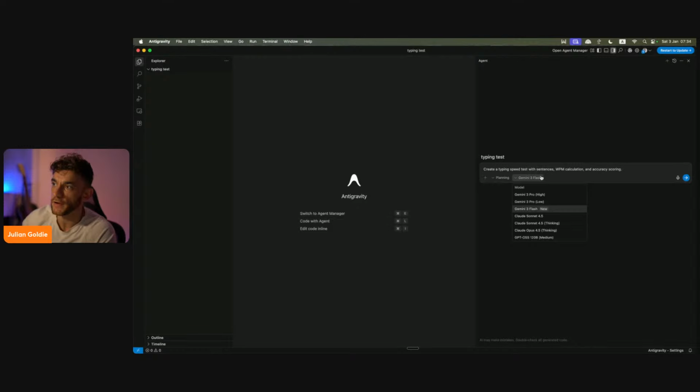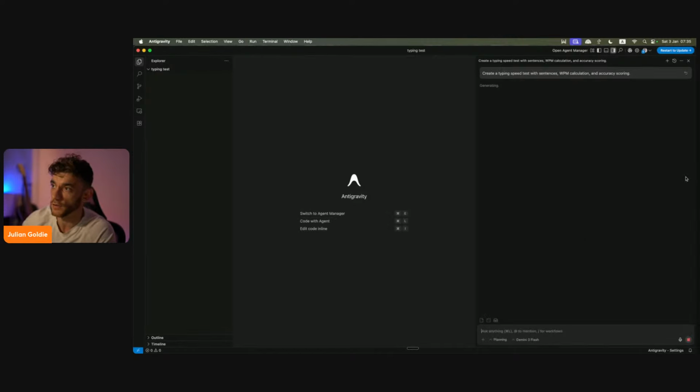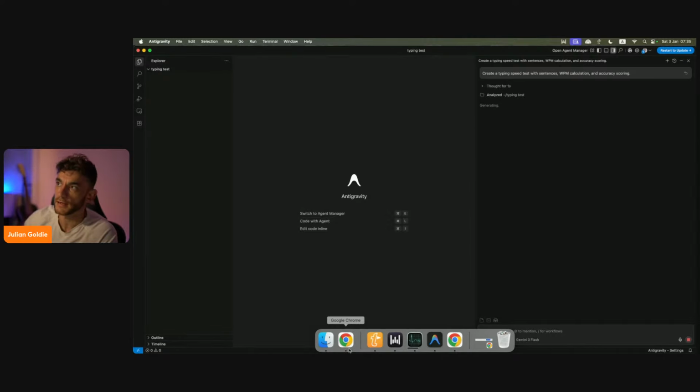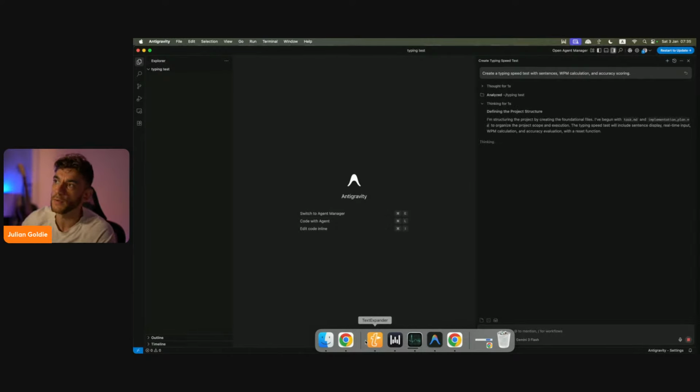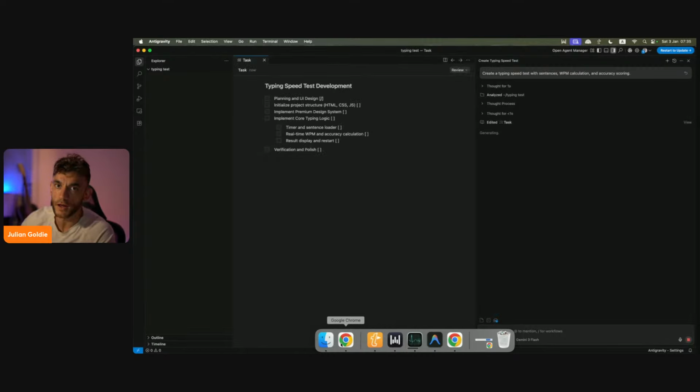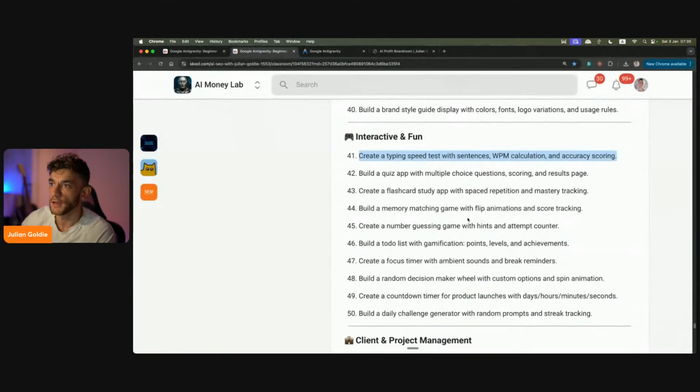I'm going to use Gemini Flash because it's the fastest, which is great for videos when I'm demonstrating how to use it. But I would say the best that you can use is probably Gemini 3 Pro or Claude Sonnet Thinking, right? Those are the two best ways to code. So we'll click on planning. That's going to start creating the game. It's going to plan out how it's going to build it, right? I'd always recommend doing the planning first because you get better outputs when it actually creates it. As you can see before, it actually worked perfectly when we did that. And yeah, that's basically how it goes.